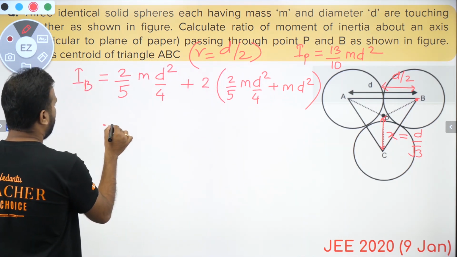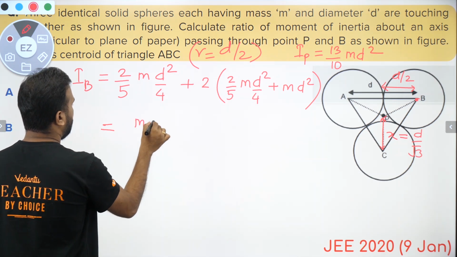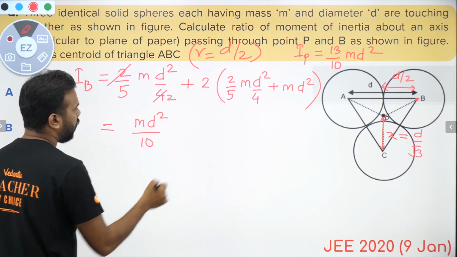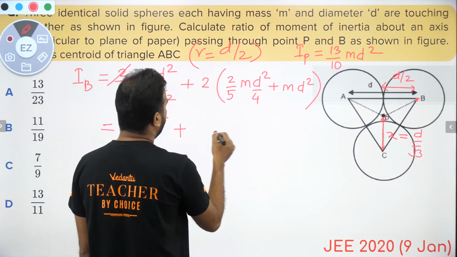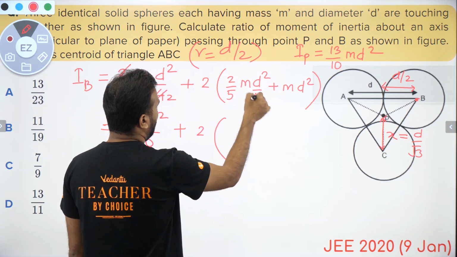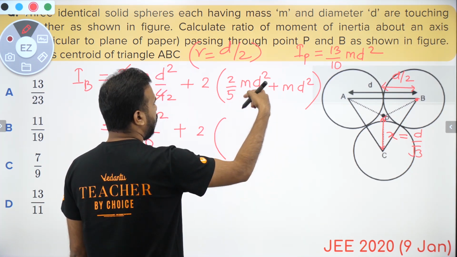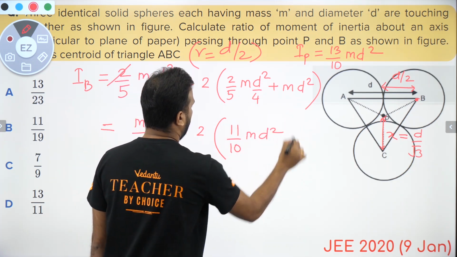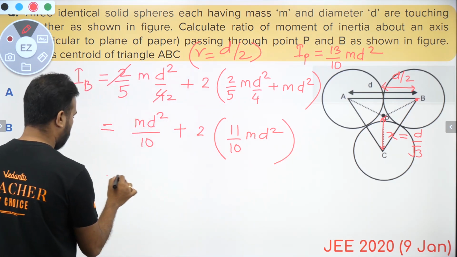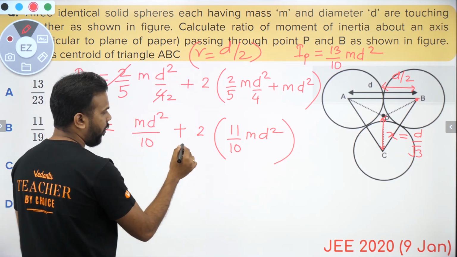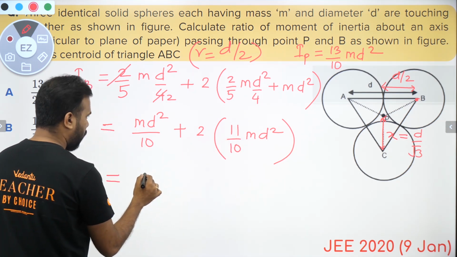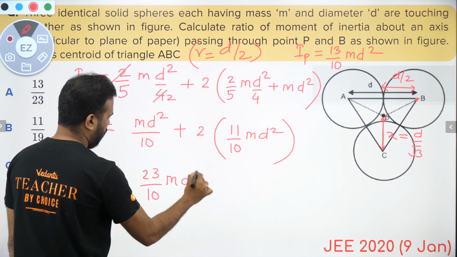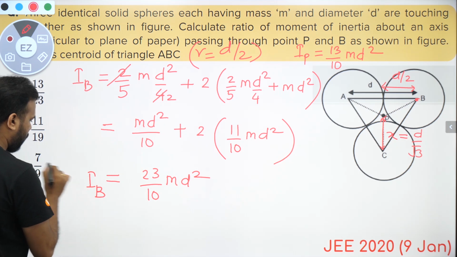Okay, so let's try to simplify. What we get here is md square by 10, because this 2 cancels this 4 two times, plus the same thing happens here. We get this as 1 by 10, and 1 by 10 plus 1 gives me 11 by 10 md square, which means what? I get md square plus 22 by 10 md square, that means 23 by 10 md square is what I get as IB.